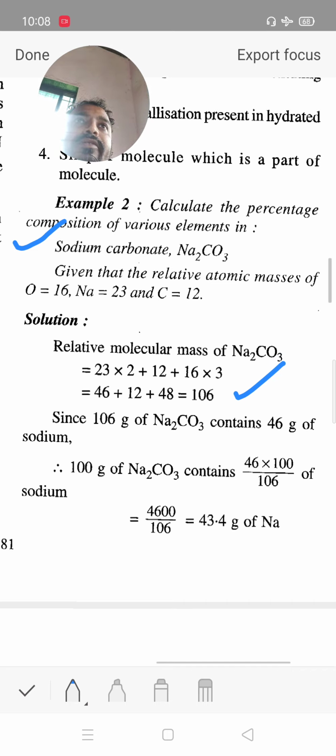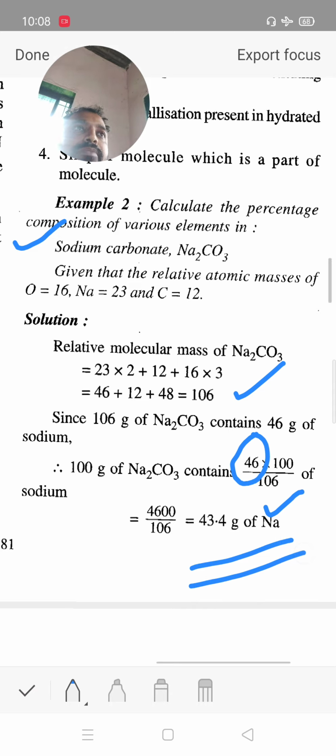Now calculate the percentage of sodium. We calculate the percentage of sodium in 100 gram. This is 2 sodium means 46 upon the total molecular weight of sodium carbonate, 106, into 100%, means 100 gram.